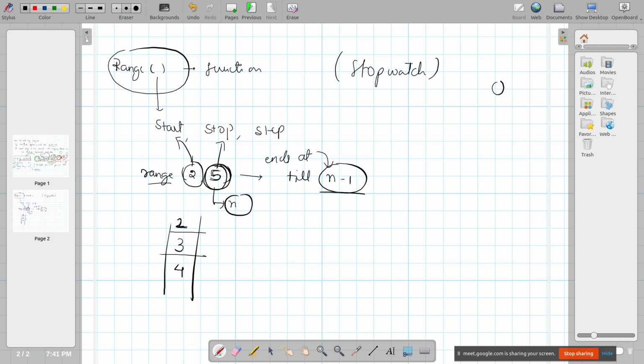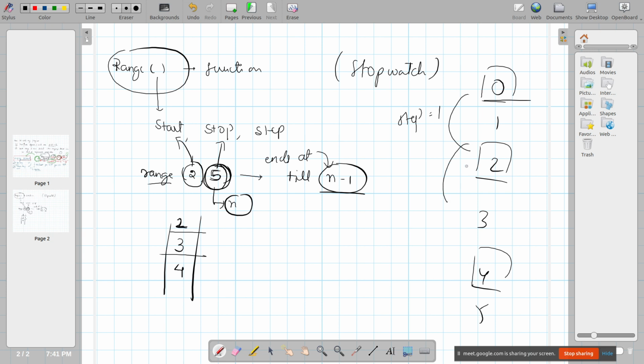If you want to print numbers 0, 1, 2, 3, 4, 5, and you are starting from here, and I write the third parameter step as 1, what it will do is it will print 0. It will not print 1, it will go to print 2. It will not print 3, it will basically print 4. It will print like this. It will just take steps. From here, one step it will take, so it will skip one number. Is this clear? What is the use of step parameter?